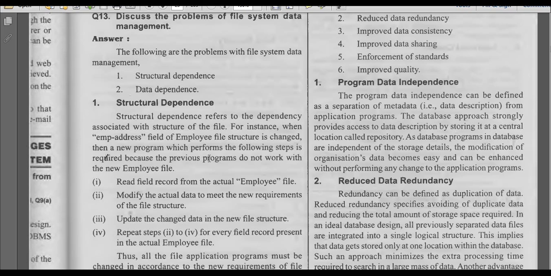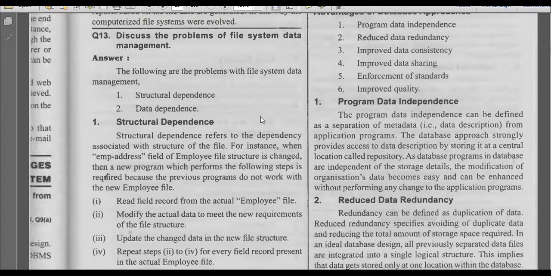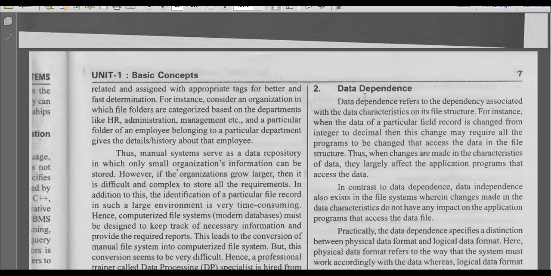In the same way, we have data dependency too. Previously we modified the structure of a table, but now we have modified the content of a table. Data dependency refers to the dependency associated with the data characteristics. Previously that was the structure, now this deals with the data you have.